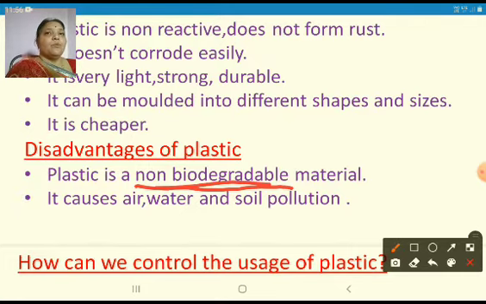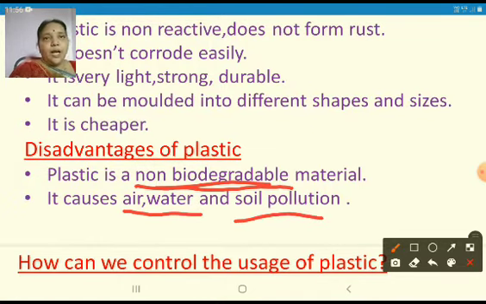Like plastic will not let the water into the earth. So what happens when there is rainfall? The water will not sink into the earth due to the plastic that is thrown on the ground. And also it causes air, water and soil pollution.